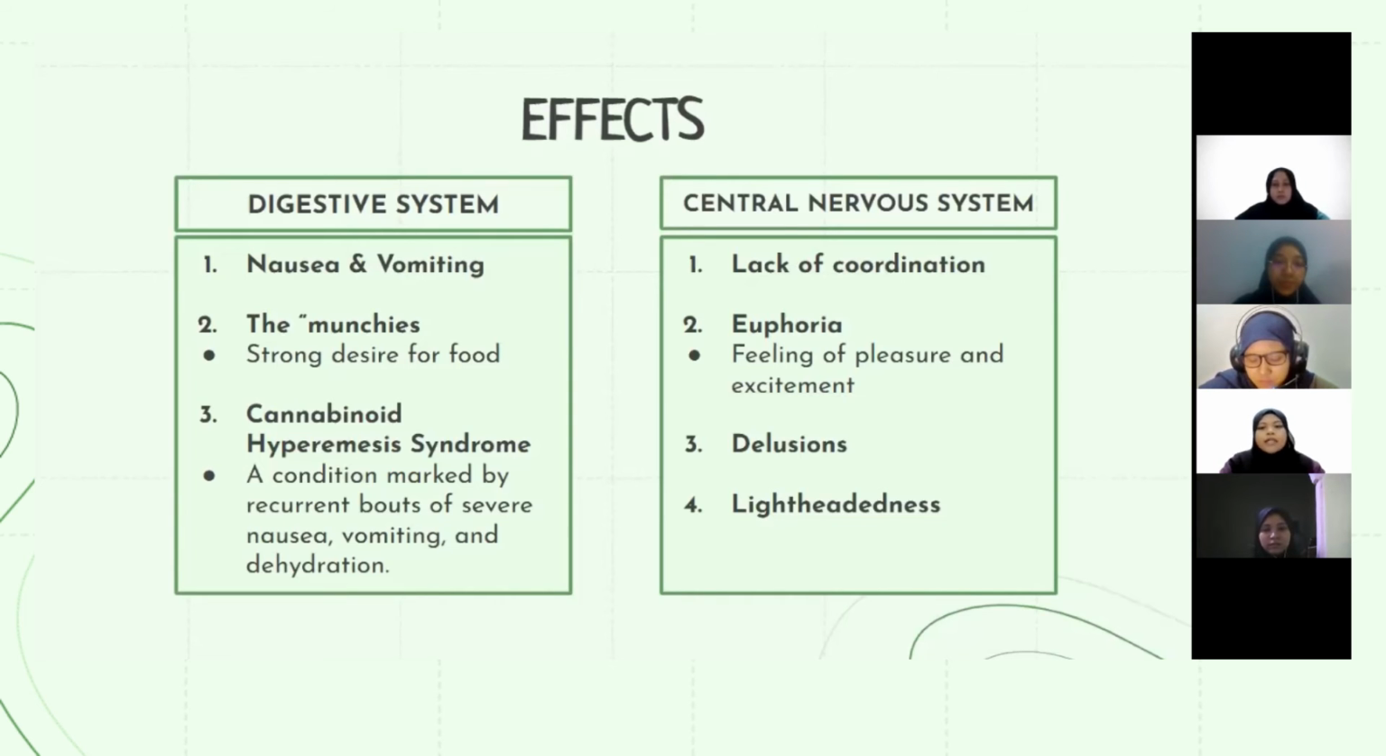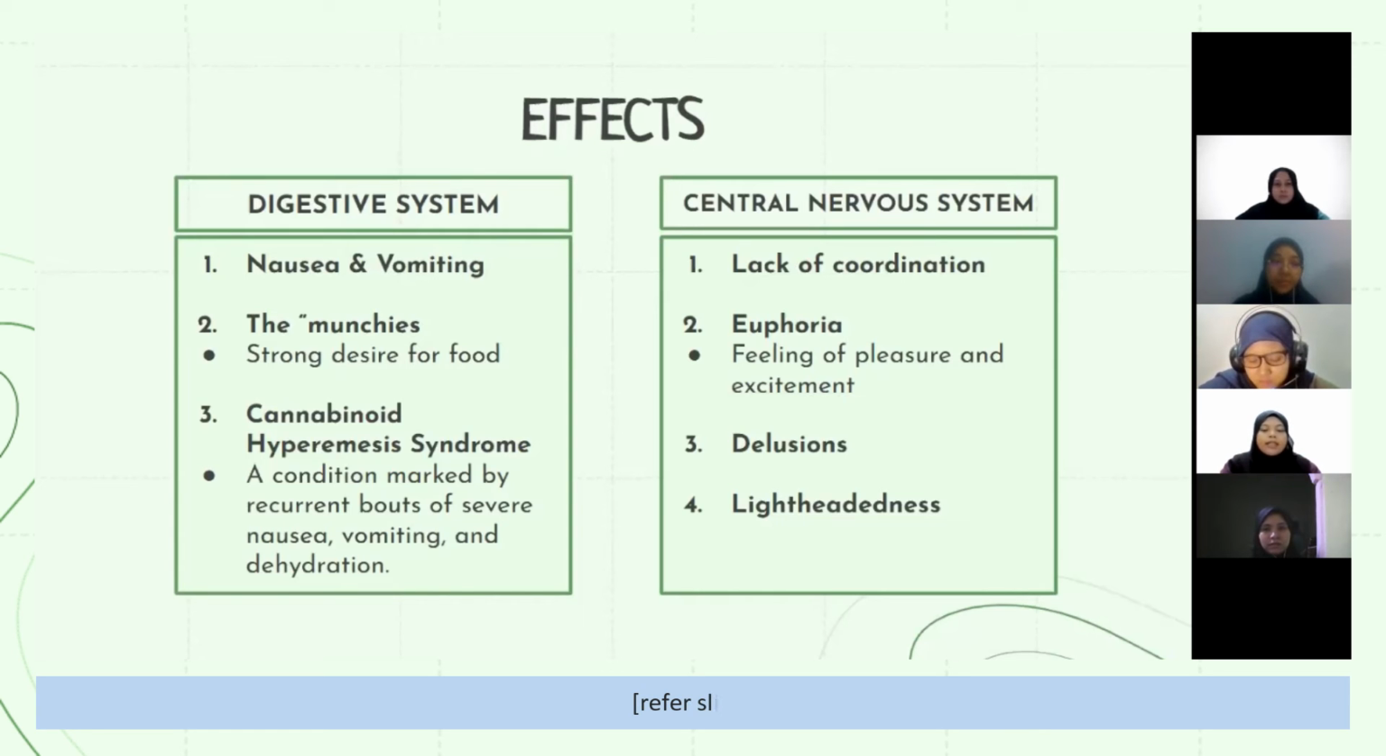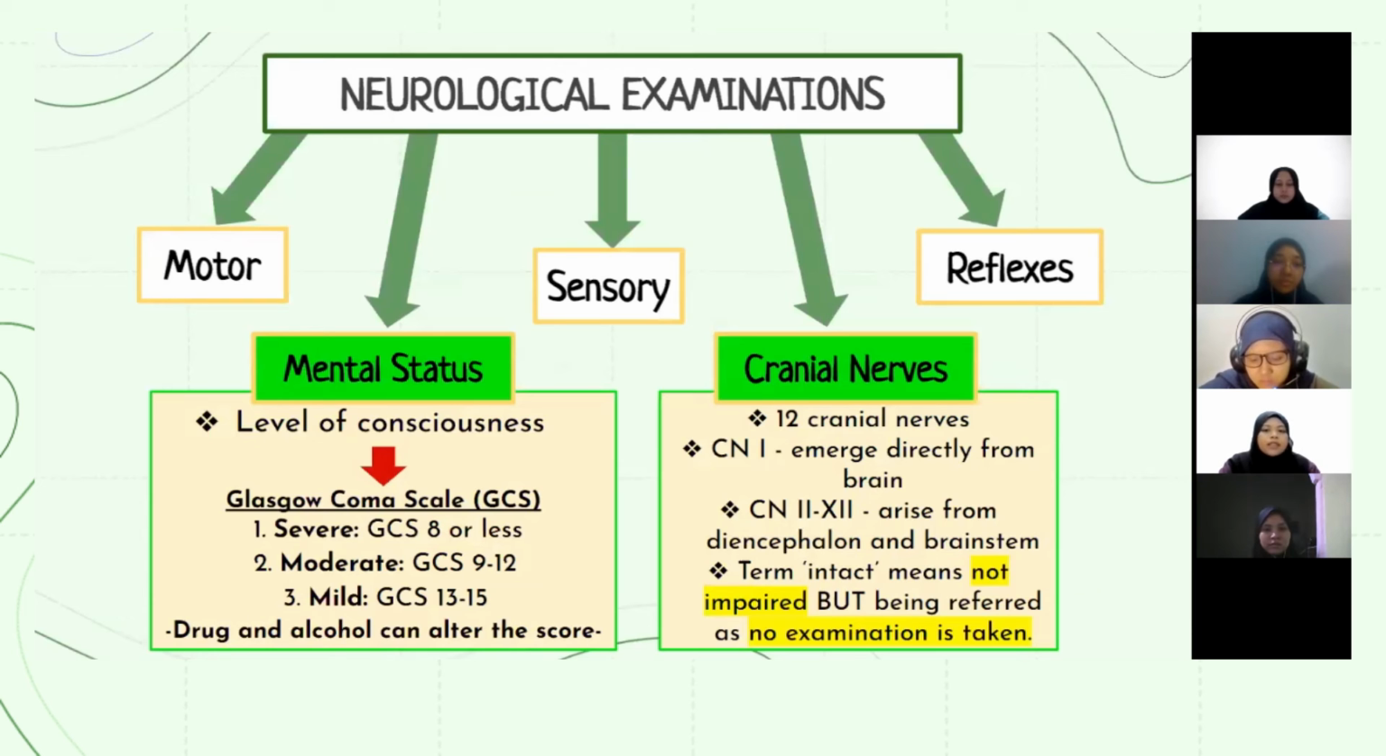Thank you. Now, the effect on the central nervous system. Commonly, someone will have lack of body coordination, euphoria, which is getting the pleasure and excitement, delusion, and also lightheadedness. Now, we will be looking at the neurological result given in the trigger. But before that, let us know the basics of the test.